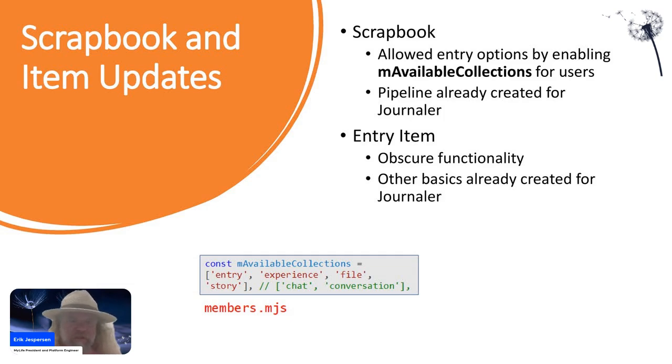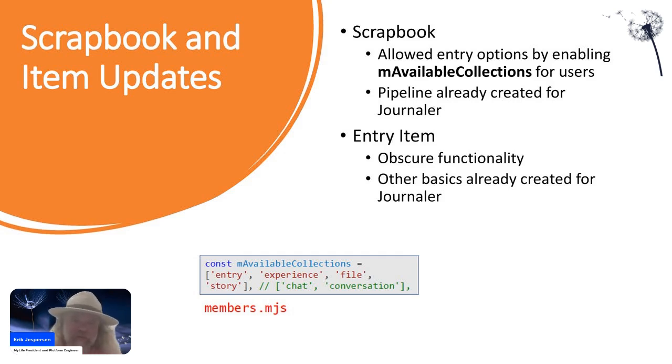Okay, so let's jump back here. What we need to do is we need to allow the scrapbook to show entries. And in those entry items, when they pop up, we want to add this functionality called obscure. We're going to add the obscure functionality at the item level so that it will run this code against one item at a time. We don't want to obscure an entire collection.